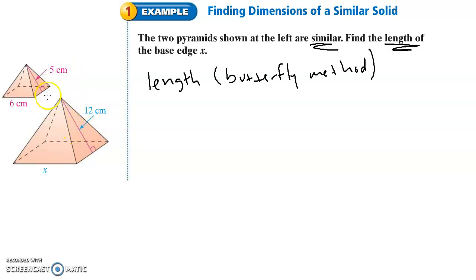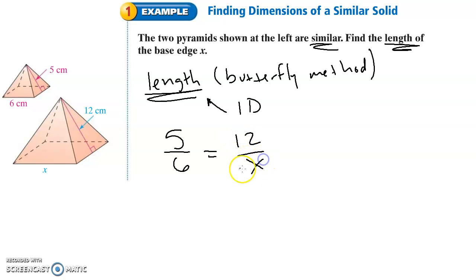So, because these are similar and because we're only trying to find lengths, something in one dimension, we can set up a proportion. The proportion I would set up is 5/6 is equal to 12/x. I did the right side over the bottom is equal to the right side over the bottom. The important thing about proportions is that we have to make sure that everything is set up in the right order. So, butterfly method takes place.